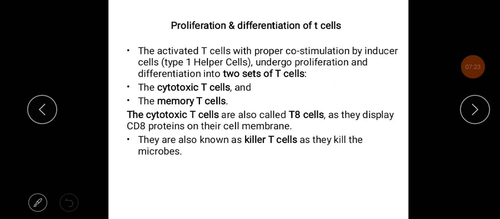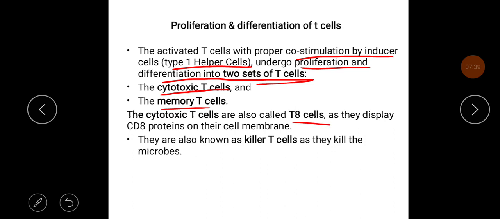Then the activated T cells, with proper co-stimulation by inducer cells, that is type 1 helper cells, undergo proliferation and differentiation into two sets of T cells, that is cytotoxic T cells and memory T cells. The cytotoxic T cells are also called T8 cells, and they display CD8 proteins on their cell membrane. They are also known as killer T cells and they kill microbes.